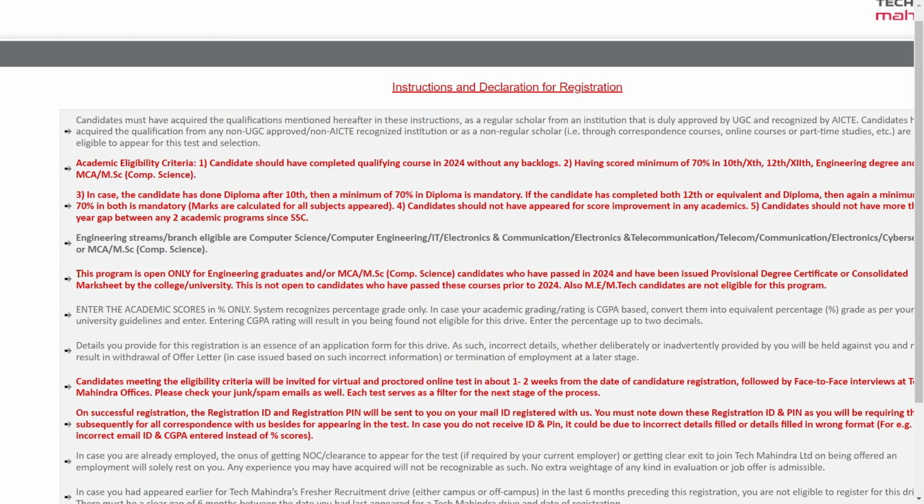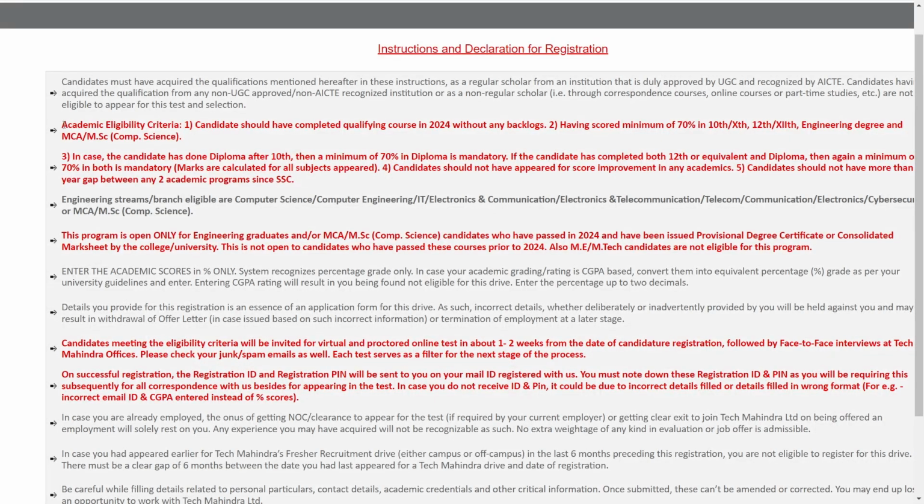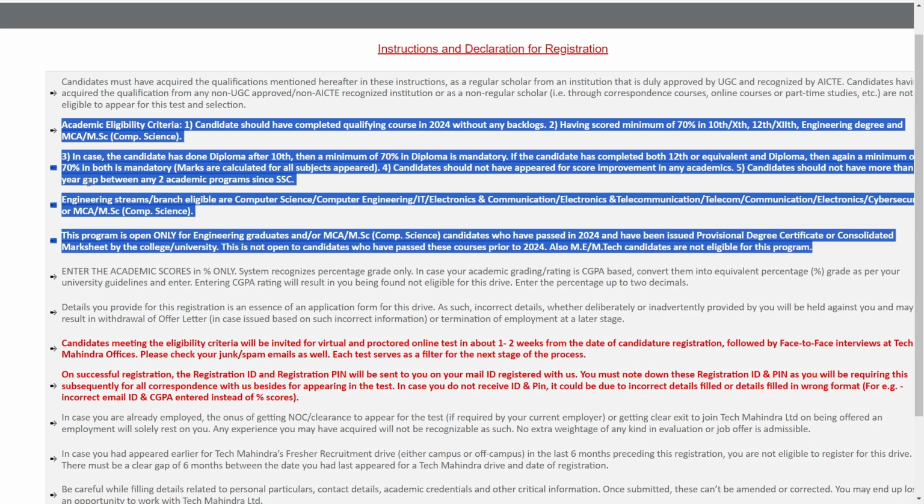This program is only for engineering graduates or MCA MSc candidates who have passed in 2024, and it is not open to candidates who passed these courses prior to 2024. So keep in mind that only 2024 candidates are eligible, and ME MTech candidates are also not eligible for this program. These are the only eligibility criteria they have mentioned here.